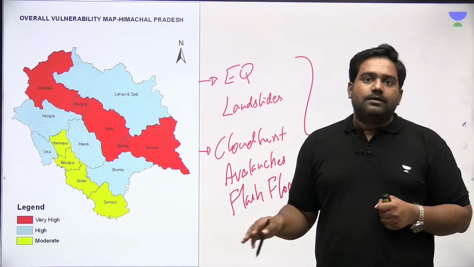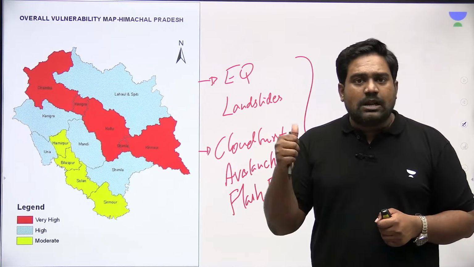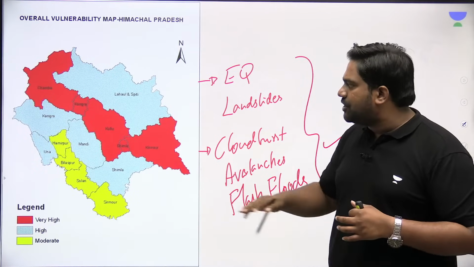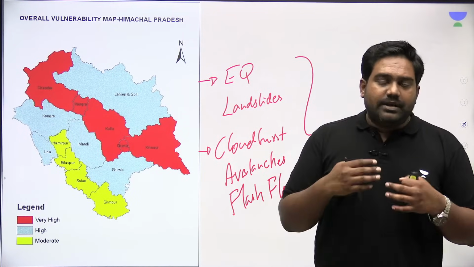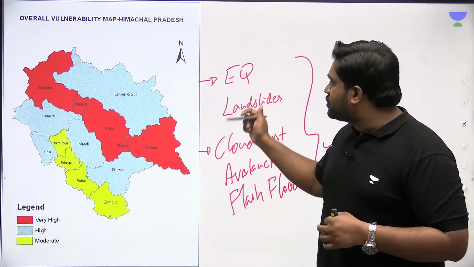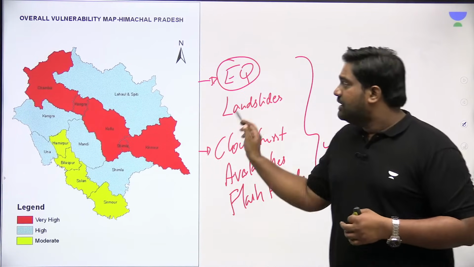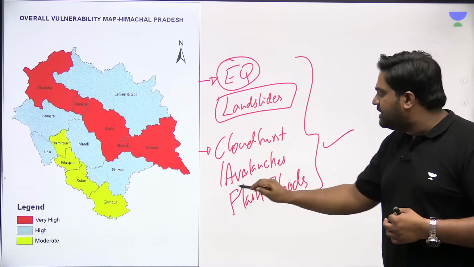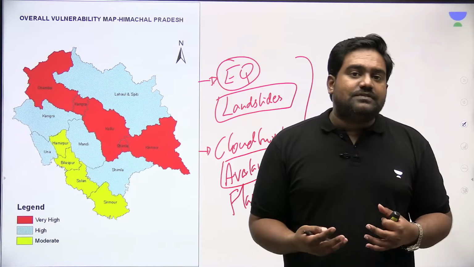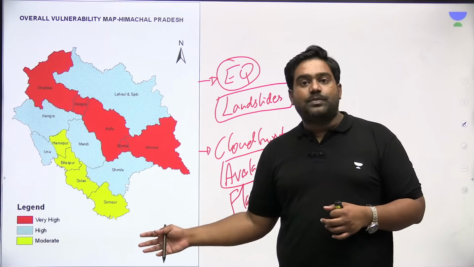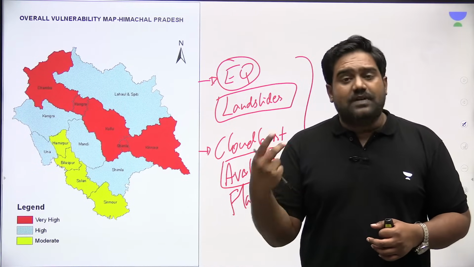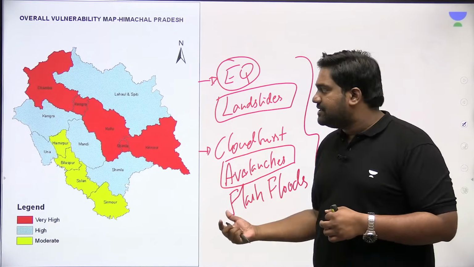Almost every year, Himachal Pradesh witnesses cloudburst events, floods, and flash floods. This causes enormous destruction across the river plains and the drainage basin of Himachal Pradesh. It is also at great risk of high-intensity earthquakes, and it suffers from frequent landslides and avalanches as well. So there is a significant impact of these disasters on the economy of Himachal Pradesh. There is loss of life, loss of property, and loss of infrastructure due to these disasters.